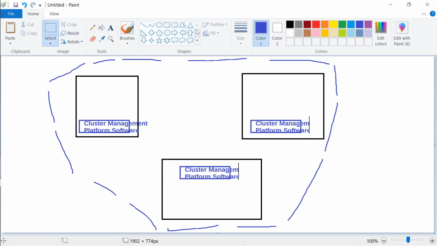Now this software is not an individual software. It doesn't make sense, right? They are working like a team actually. With whom? With the other cluster management softwares which are part of the same cluster. They are working like a team.